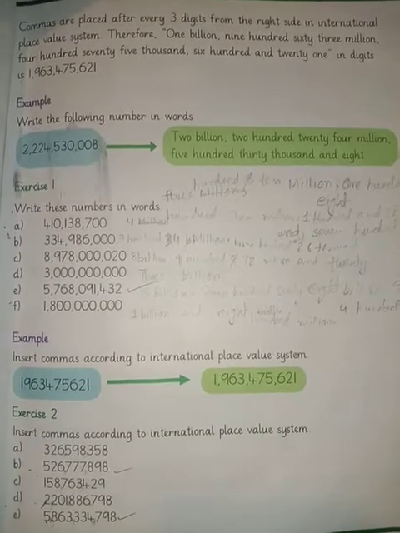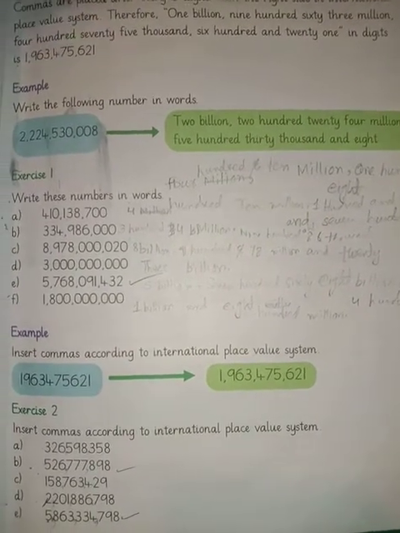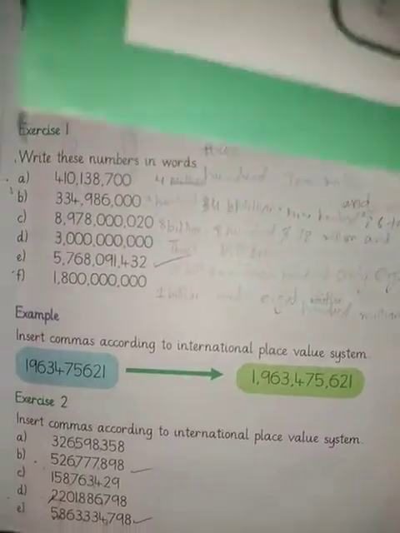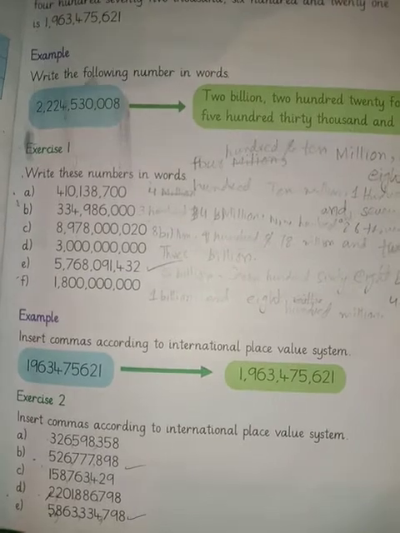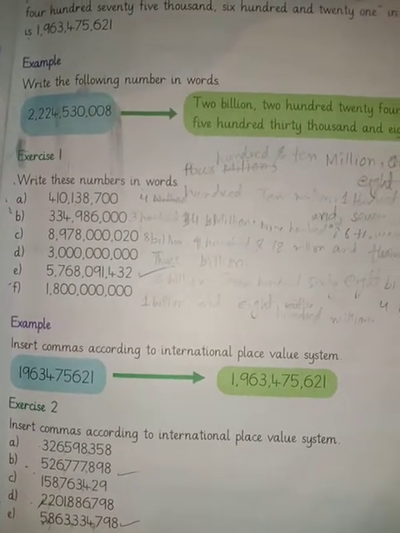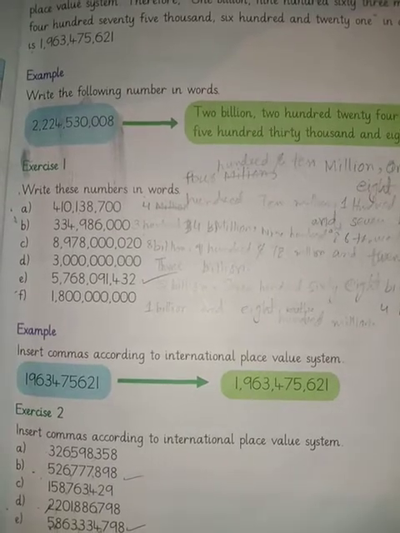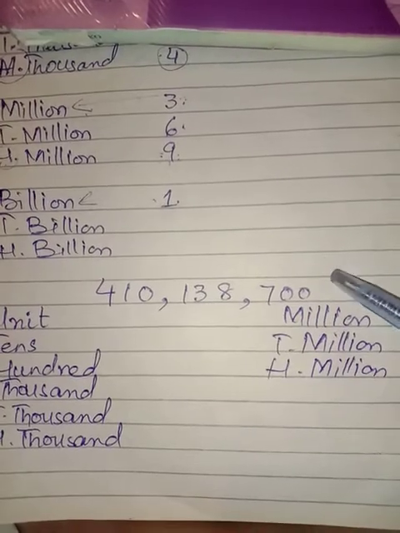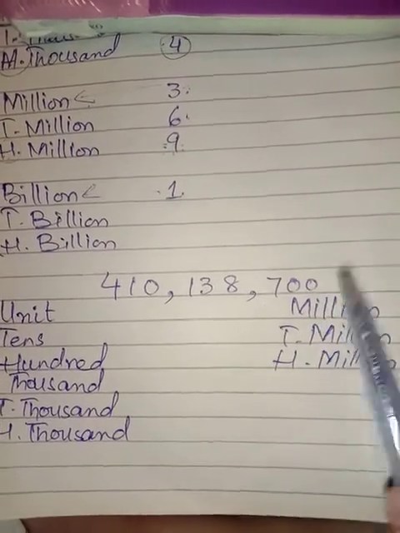On page number 3 we are given an example: write the following numbers in words. So you have to write exercise 1 and solve all these questions by writing all the numbers in words. First I have completed one for you, and you have to complete the rest of the parts. From page number 3 I took the first part of exercise 1, 410,138,700.